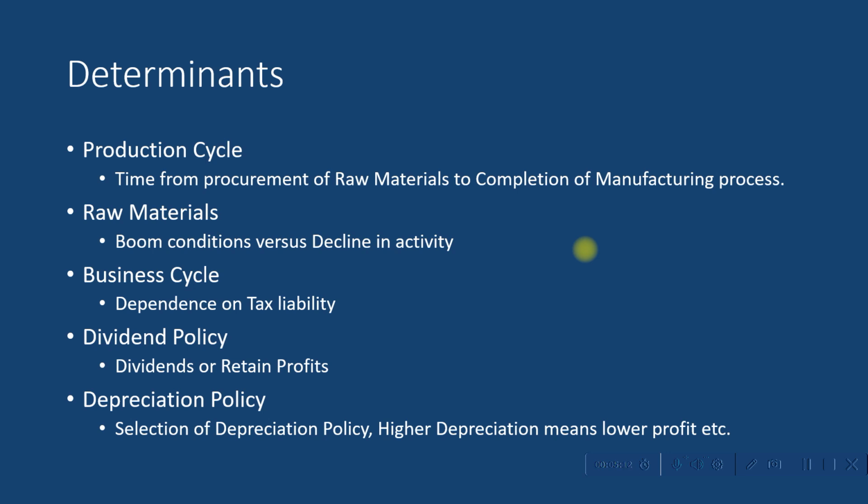If current expenditure falls short of depreciation provision, the working capital position stabilizes, hence there may not be any requirement for short-term borrowings. On the other hand, if current capital expenditure exceeds the depreciation provision, dividend payment along with retention of profit is adopted, preventing the working capital position from being affected in a negative way. Hence, depreciation policy is most important while determining working capital needs of a firm. So this concludes the determinants of working capital. Thank you.